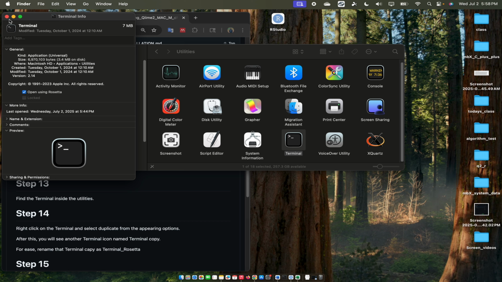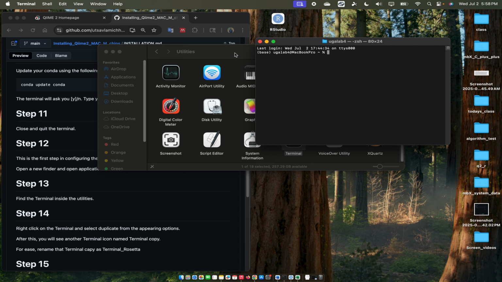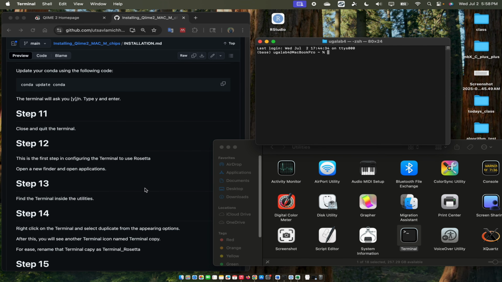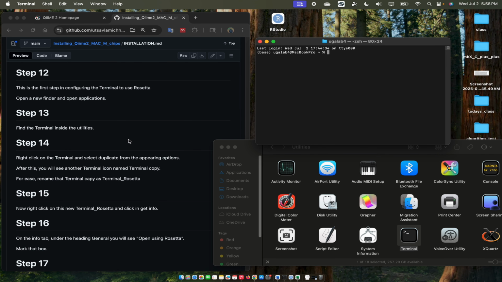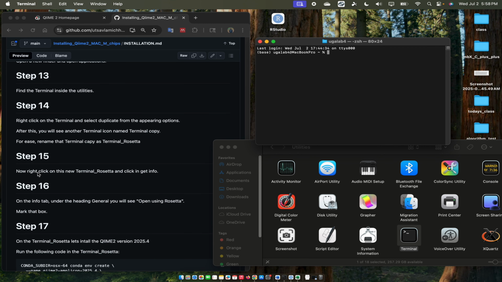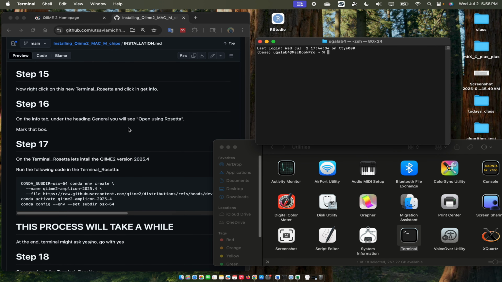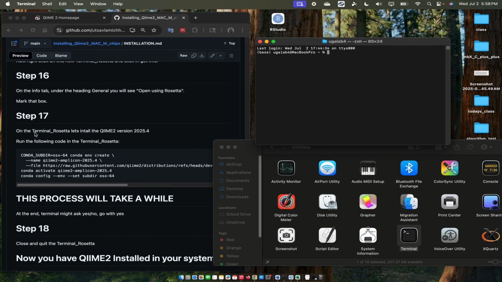Click on that, close it, and then open this terminal. Okay, so now we have set up the Rosetta terminal already. So we are done with step 14, step 15, step 16. Now we have opened that Rosetta terminal.